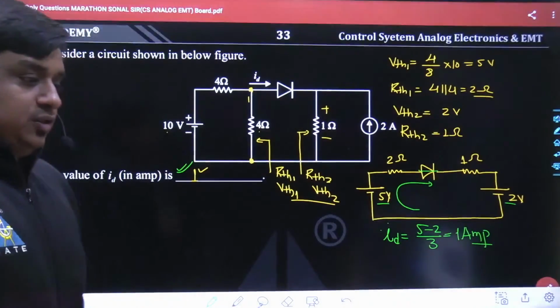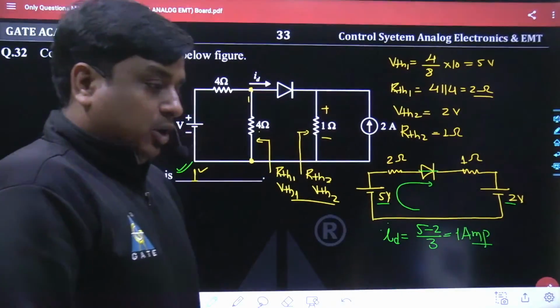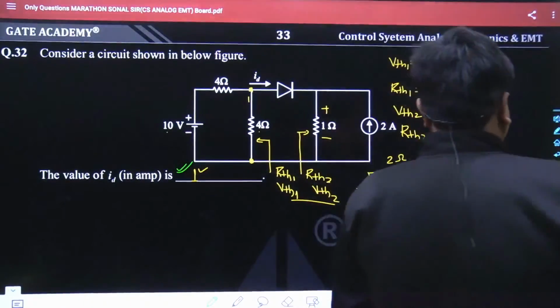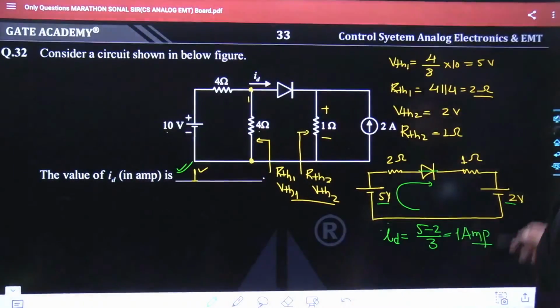Is that part clear to all of us? Good morning, Chanchal, good morning. Yeah, source transformation. So probably this problem must have been understood by all of us.